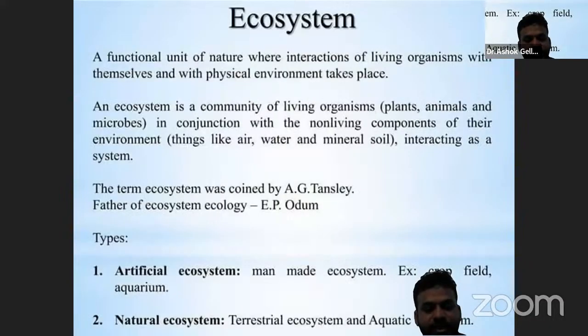Thought, and system is the coordinating unit. An ecosystem is a community of living organisms and their physical environment that interact with each other in a specific area or in a specific unit. That is called ecosystem.